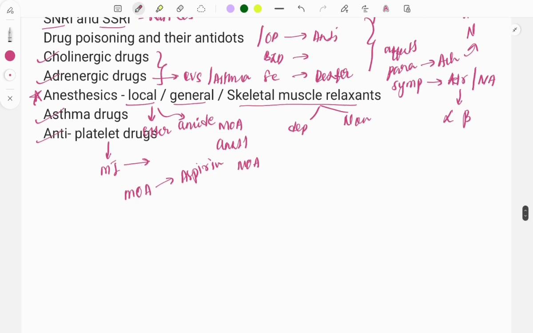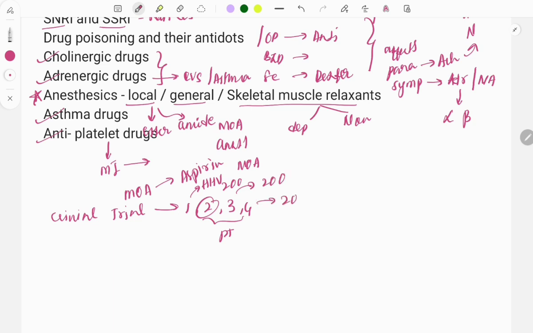And also questions are asked on clinical trials. There is one question every year on clinical trials. There are 4 phases: 1, 2, 3, and 4. You need to read what is done in which phase, and to whom the drug is given. In phase 1, it is healthy human volunteers, and from phase 2 onwards it is given to patients. A small number of patients, approximately 200, then 2000, and then approximately 20,000 to lakhs of people will be getting it. And in phase 4, post-marketing surveillance is done.